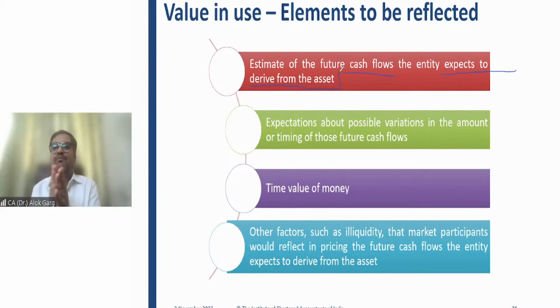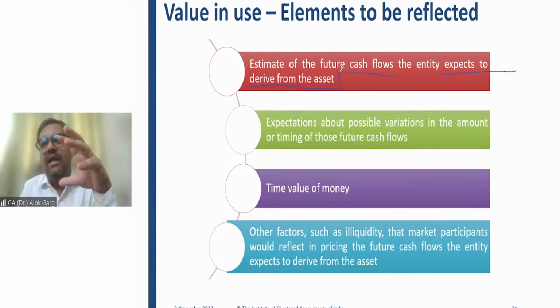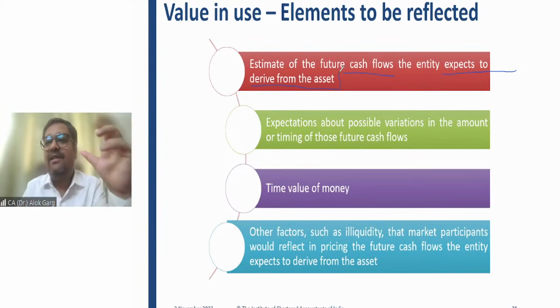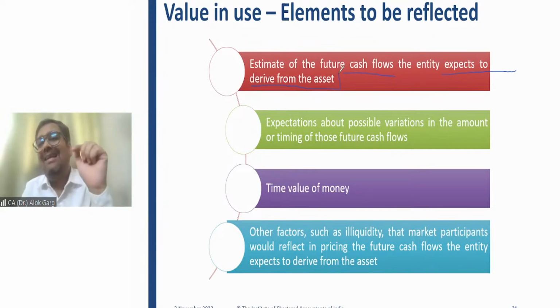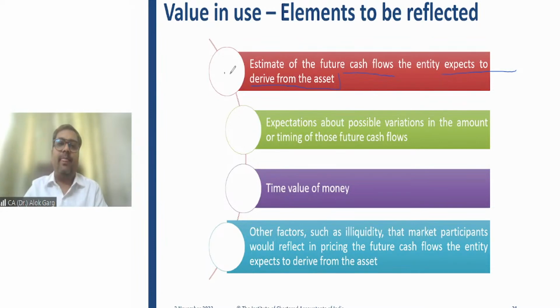So you cannot merge both these buildings. When you are doing the impairment testing of the Ludhiana building, then you have to estimate the future cash flows only related to this building which is located in Ludhiana, right? So this estimate of the future cash flows is only related to this particular asset which the entity expects to derive. Okay.